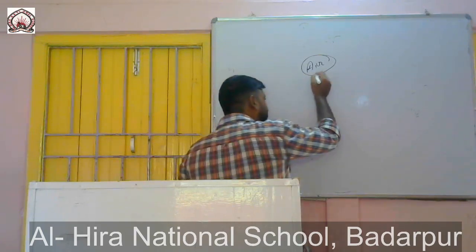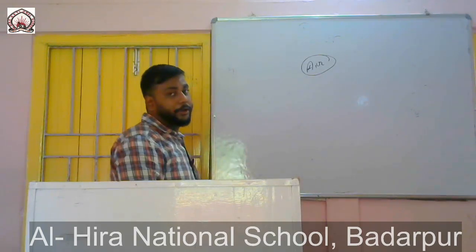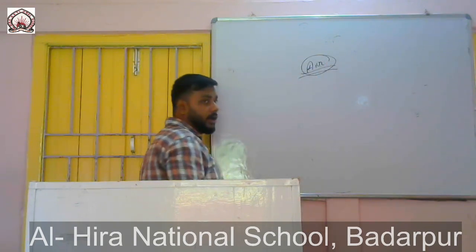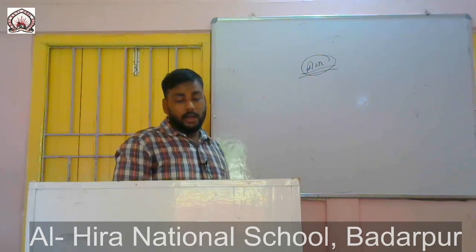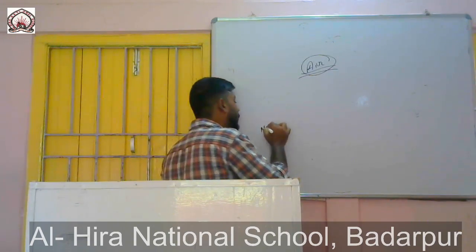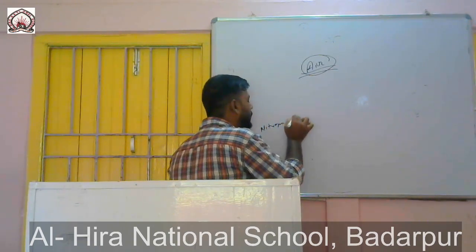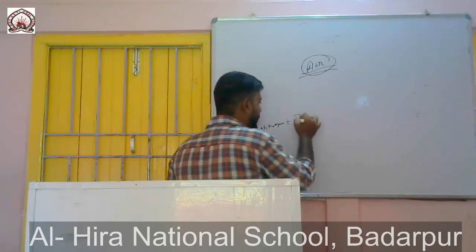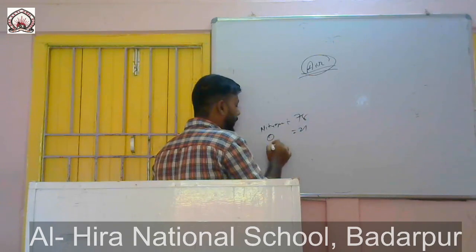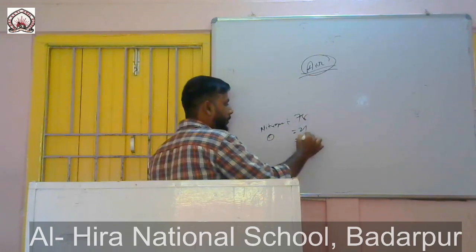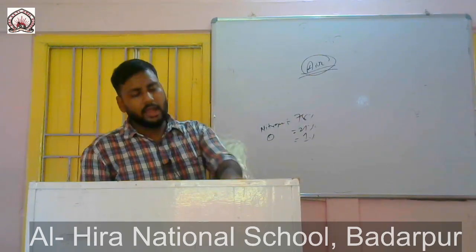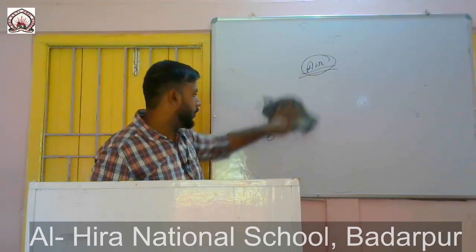So air is a major abiotic component of the biosphere. First of all, we'll discuss it. So the composition of air, you know it, right? You have learned it in your previous classes. Nitrogen is found in maximum quantity, around 78%, I guess. Oxygen is around 21%, and carbon dioxide and other gases make up the 1%. So this is the ideal composition of air or atmosphere on the earth.